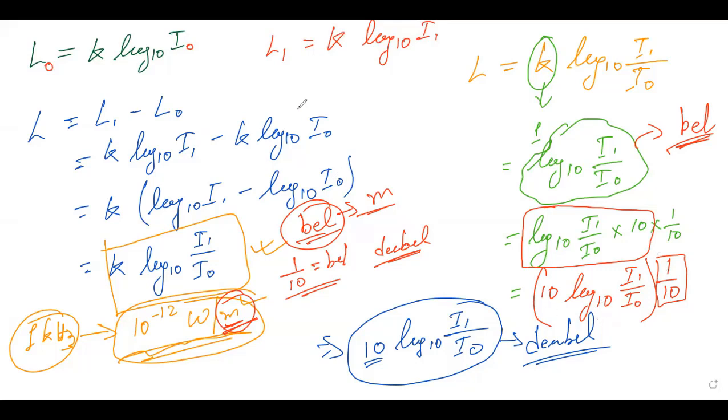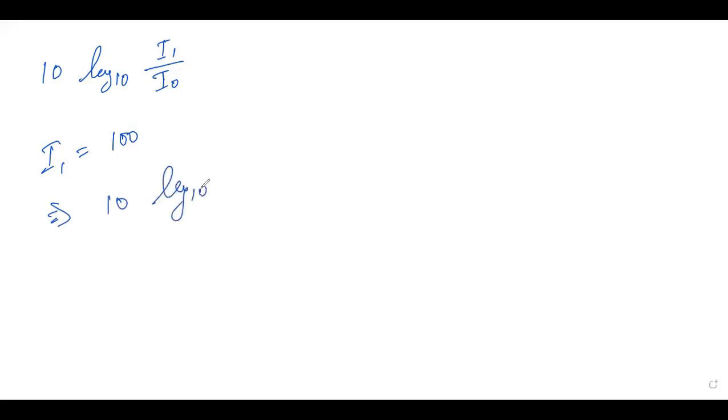For example, just a minute, I will clear it out over here. As we just understood, the unit is converted to 10 log 10 of the intensity of the first sound with respect to the minimum intensity. Suppose the new intensity is 100. Then I can write it as log 10 of 100, and you all know the calculation of this will become 2.